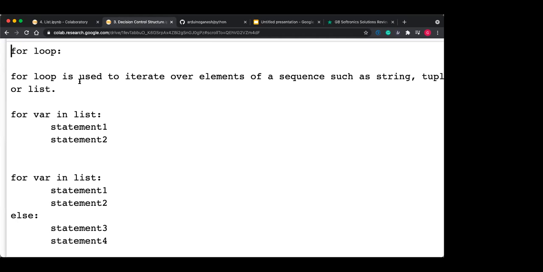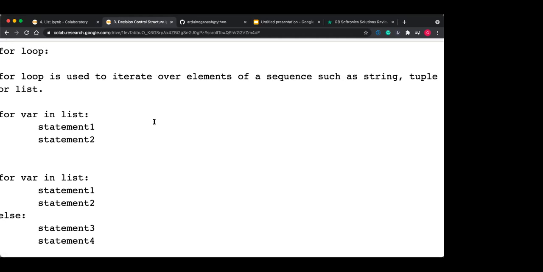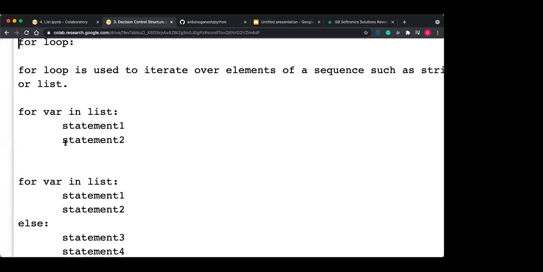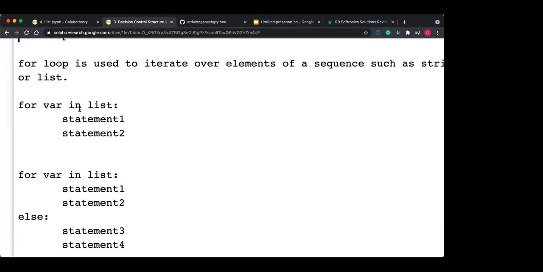So for loop is used to iterate over the elements of a sequence such as a string, tuple or list. The syntax is: for var in list. The list might be a list, string, tuple or dictionary, anything. It is a container. For every value in that container, this statement gets executed.